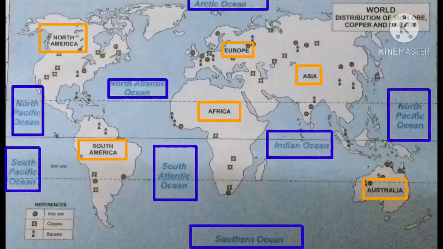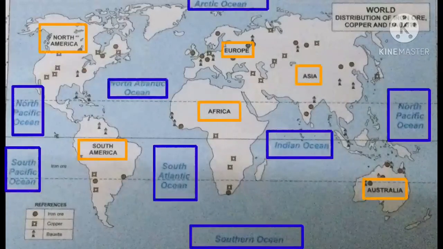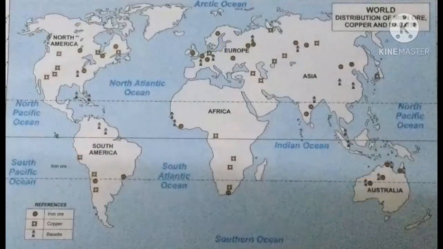See, in case Pacific Ocean comes in the question paper, you can mark any one place, no problem. No need to write on two sides, only one side. If you write, it is enough. Okay, see children, you should not forget to write the references. Got it? So you should practice this map.